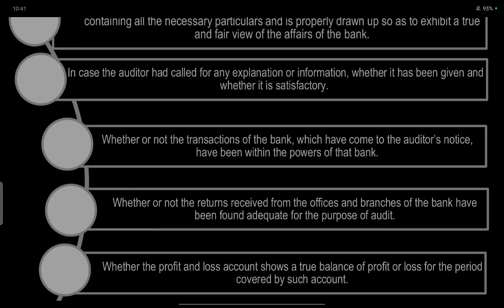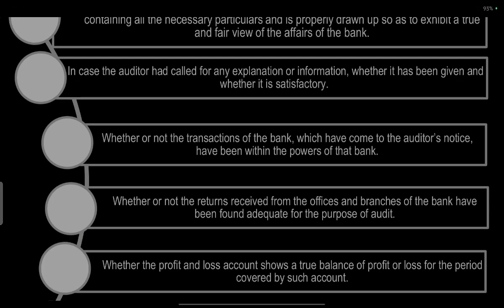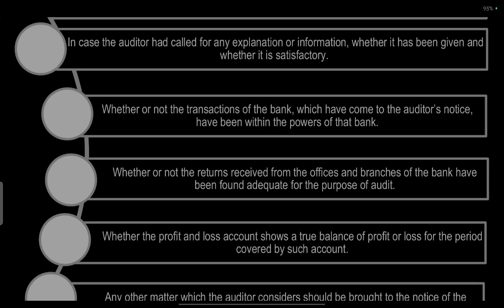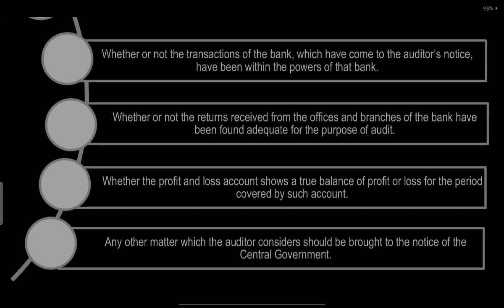Whether the auditor had called for any explanation or information, whether it has been given, and whether the auditor is satisfied. So if an explanation is asked for, the correct explanation must be given. Whether any transaction of the bank has come to the auditor's notice which is not within the powers of the bank.